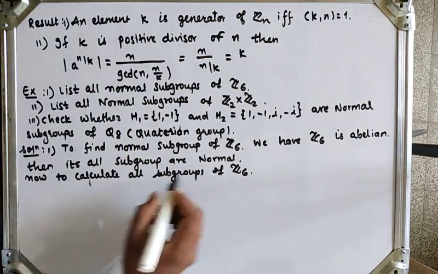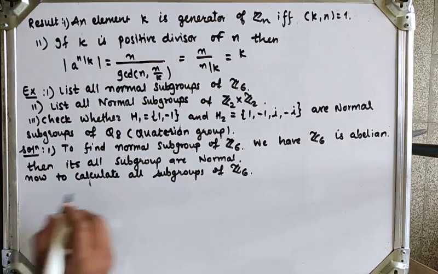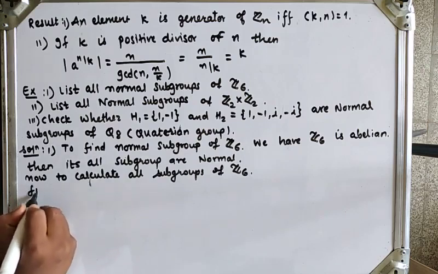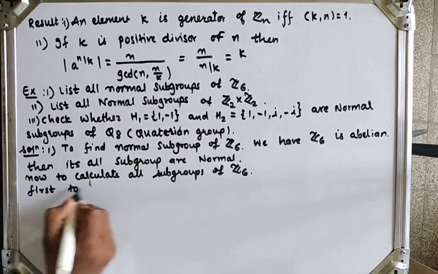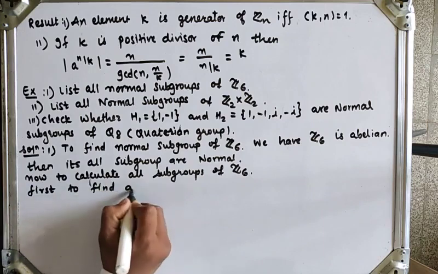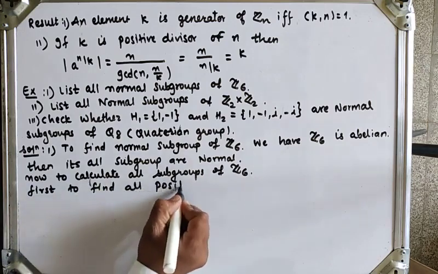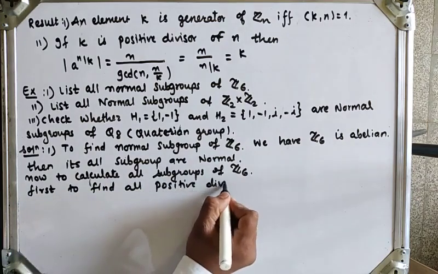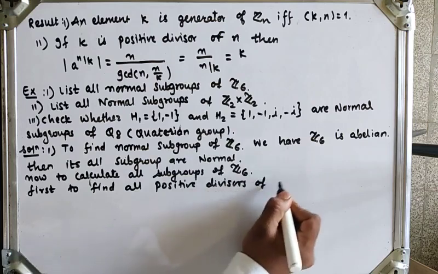Okay, to find the subgroup of order k, first calculate all positive divisors of 6.